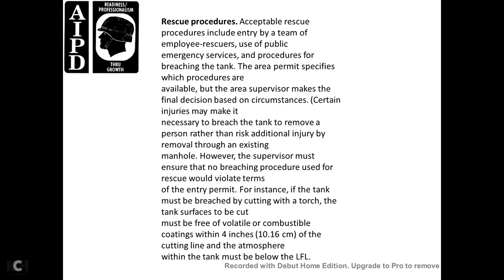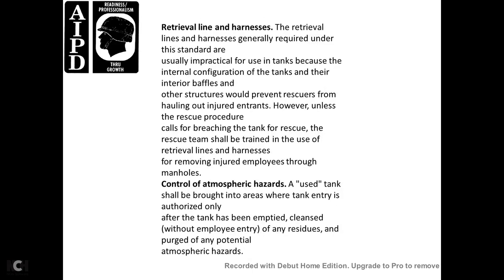However, the supervisor may determine that no breaching procedure be used for the rescue that would violate the terms of the entry permit. If the tank must be breached by a cutting torch, the tank surface to be cut must be free of volatile combustible coatings within 4 inches of the cutting line, and the atmosphere within the tank must be below the lower flammable limit.